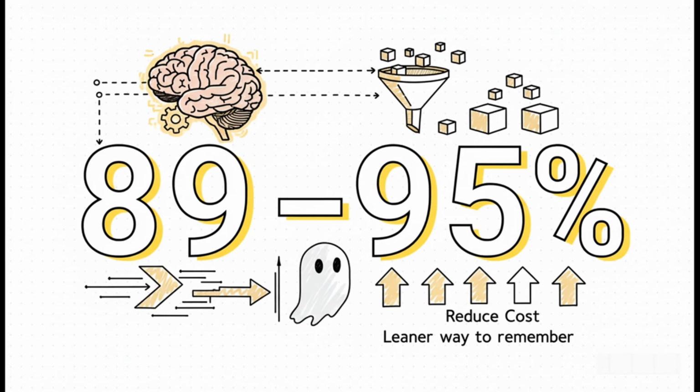And the result of all this smart curation is just incredible efficiency. By extracting and consolidating only what really matters, these systems can hit a compression rate of 89 to 95%. What that means is it keeps all the crucial knowledge while slashing the cost and time it takes to process everything. It's just a much smarter, leaner way to remember.